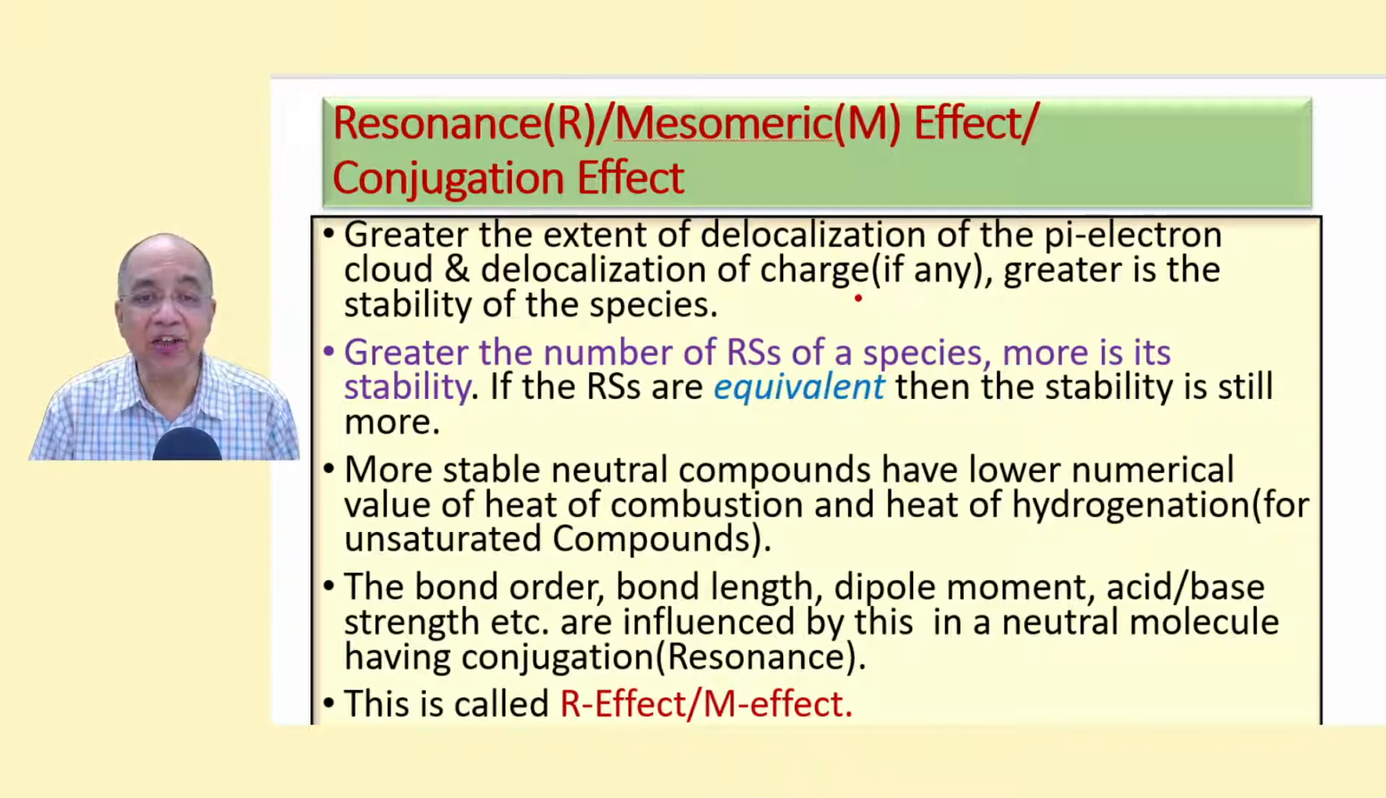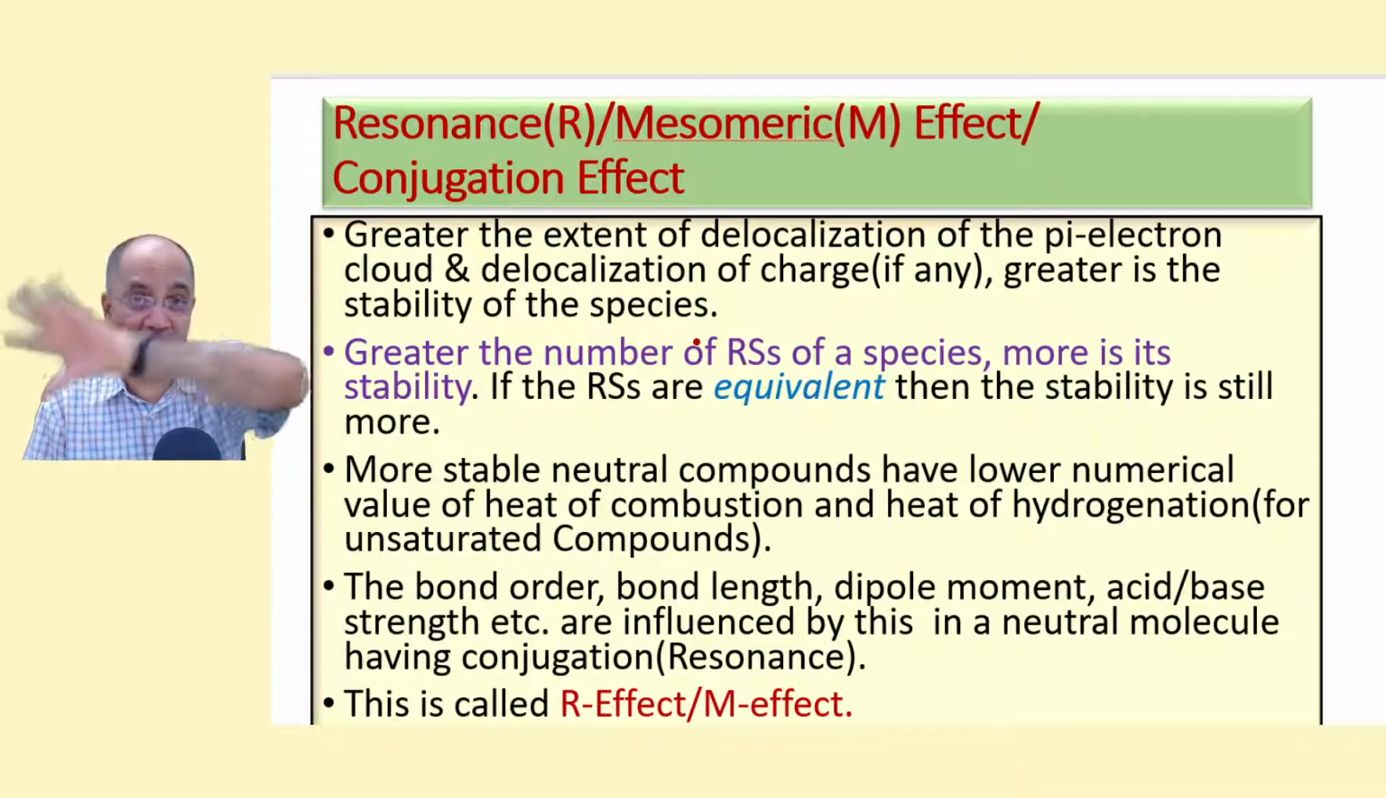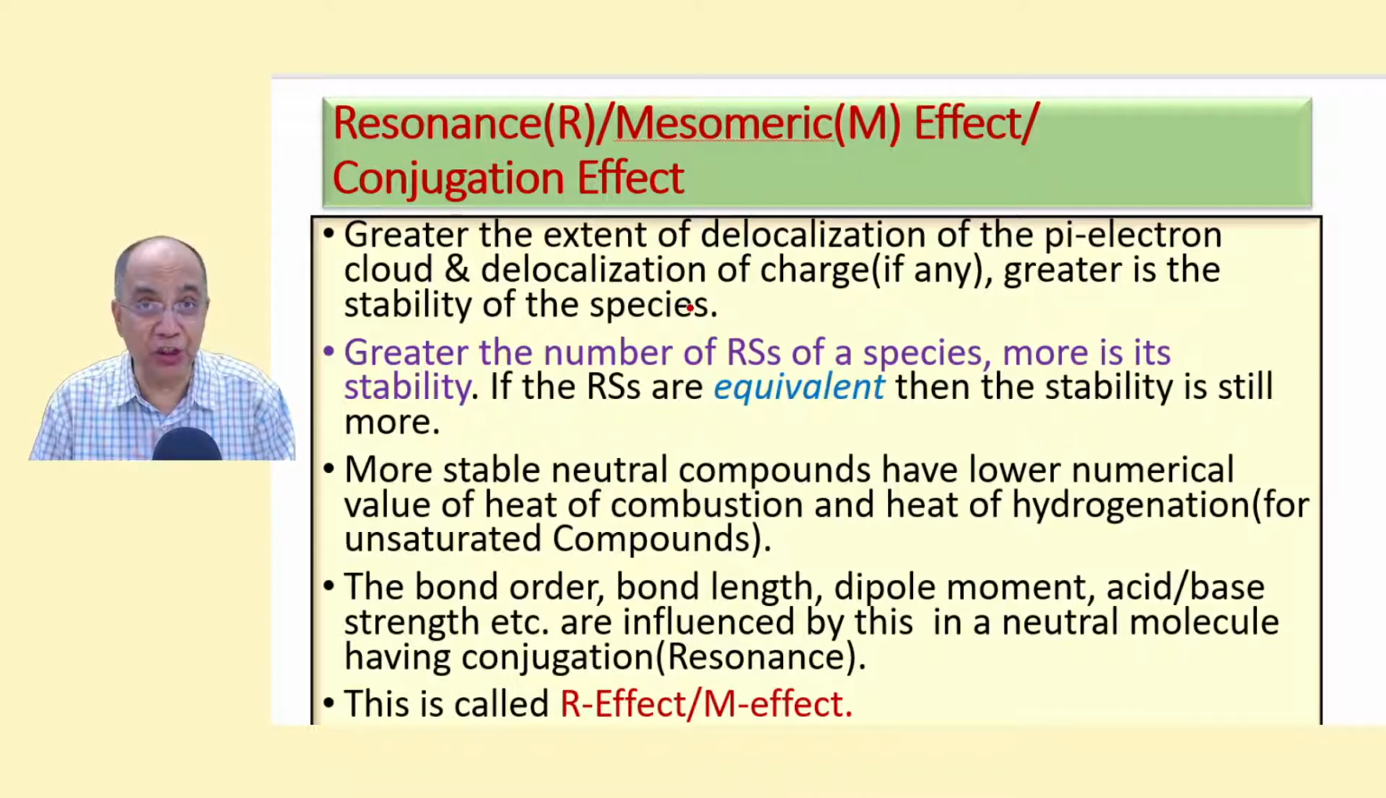Greater the extent of delocalization of pi electron, greater is the stability of the species. Greater is the delocalization of pi electron cloud or the delocalization of charge, positive or negative, that brings greater stability to the species. Greater the number of resonance structures of a species, more is its stability, particularly when the resonance structures are equivalent rather than non-equivalent. But in most of the cases you will find non-equivalent RSs.